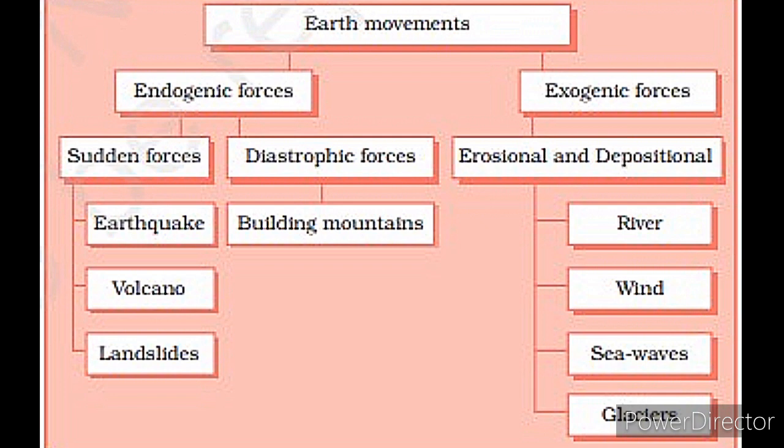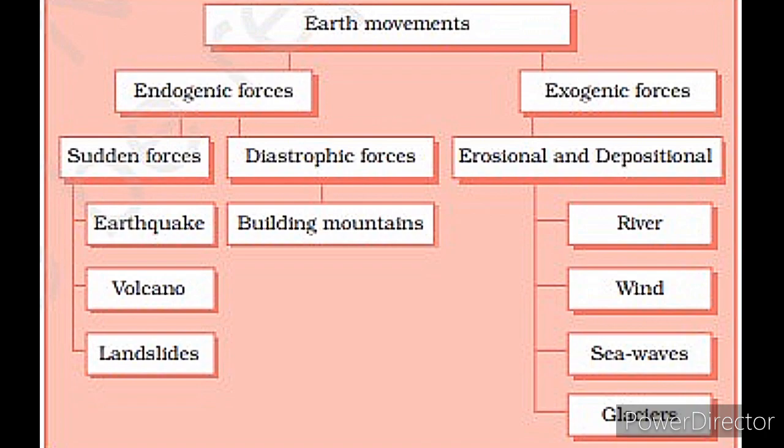The meaning of endogenic, literal meaning is endo means inside and genic means origin. So endogenic forces sometimes produce sudden movements and at other times produce slow movements. Sudden movements like earthquakes and volcanoes cause mass destruction over the surface of the Earth.